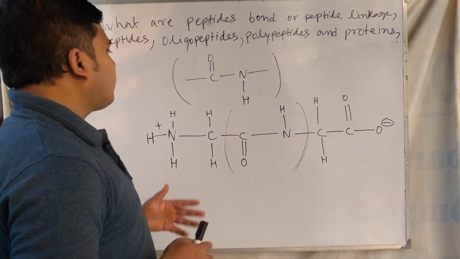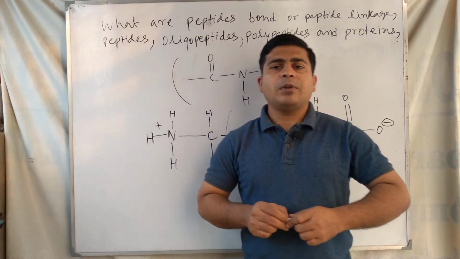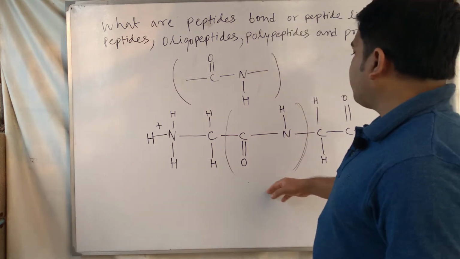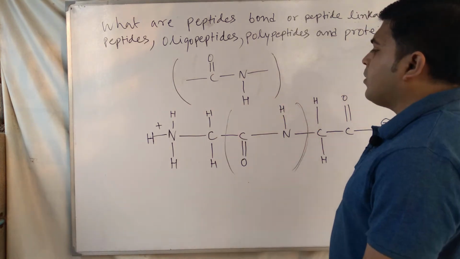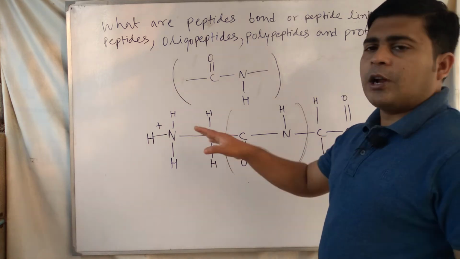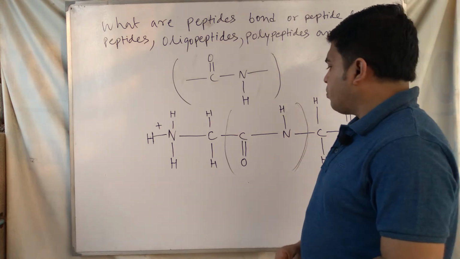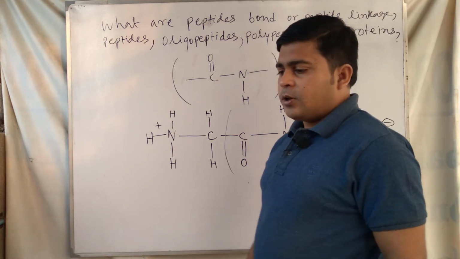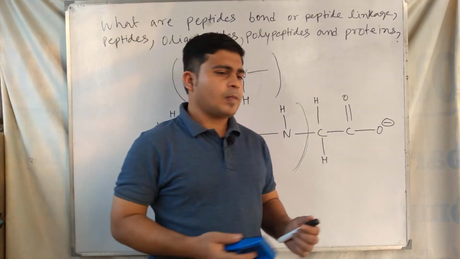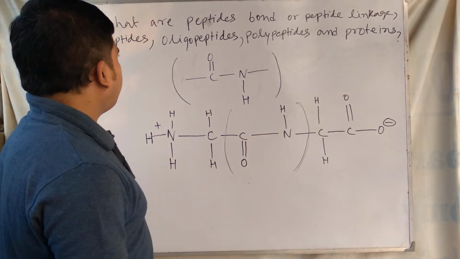peptides. Peptides means when amino acid molecules condense to form the self amides, that time these are called peptides. As for example, this one is an example of peptides. Here two glycine molecules, one is this one, another is this one, two glycine molecules condense to form this peptide, or dipeptide. This one is an example of peptides.